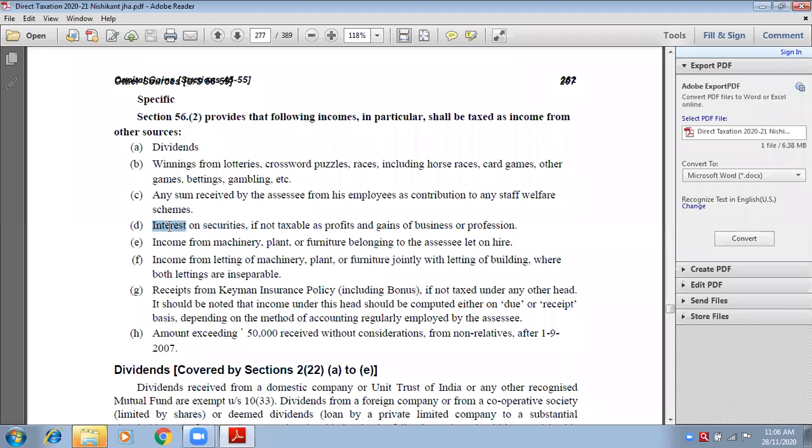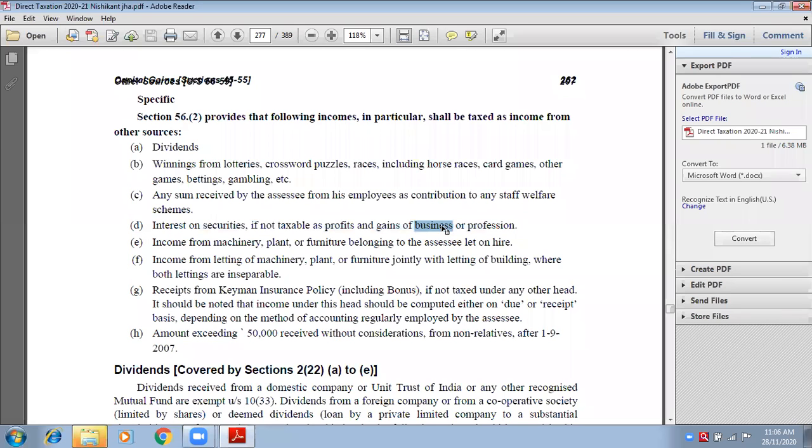Next, interest on securities I've already told you. Always, any amount of interest that you earn from investment in debentures, from investment in bonds, from giving somebody a loan and you earn interest from that loan, that is also income from other sources. Until and unless that is your business. If your business is to invest in debentures, in bonds, then that is your business income.